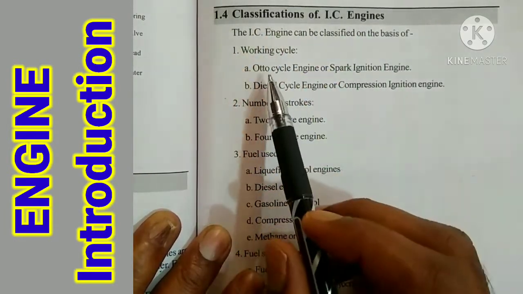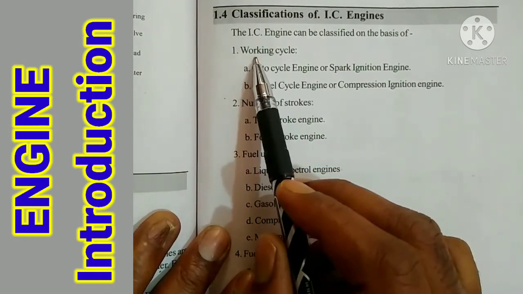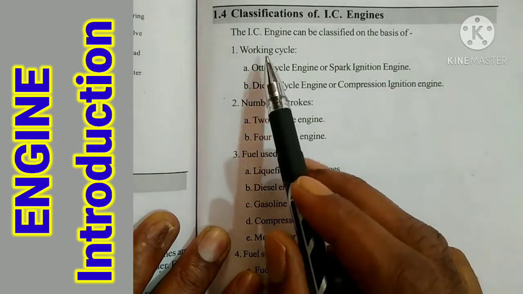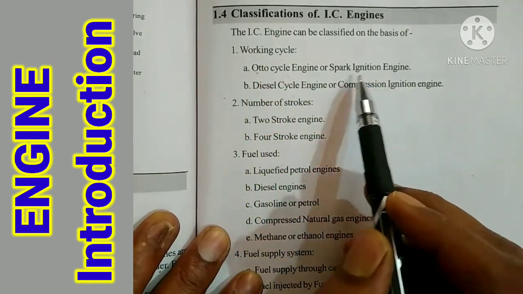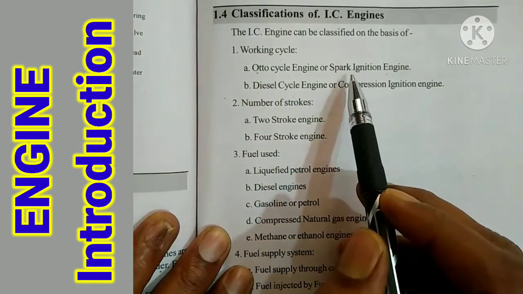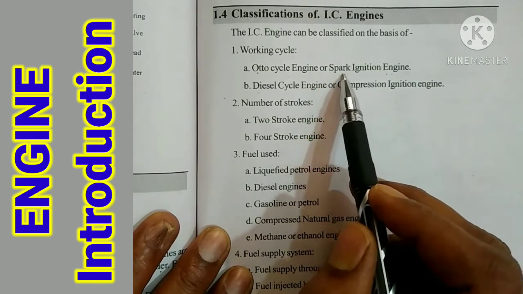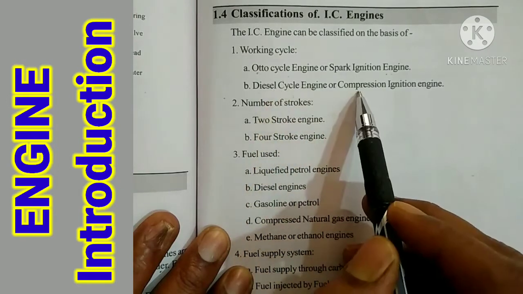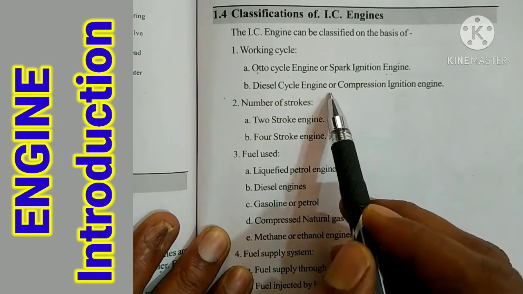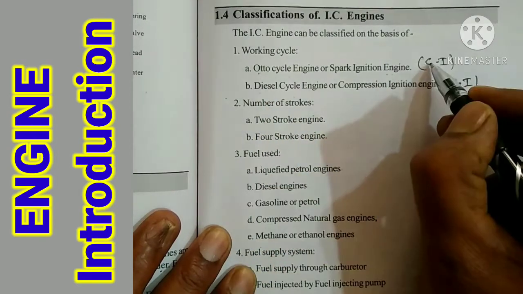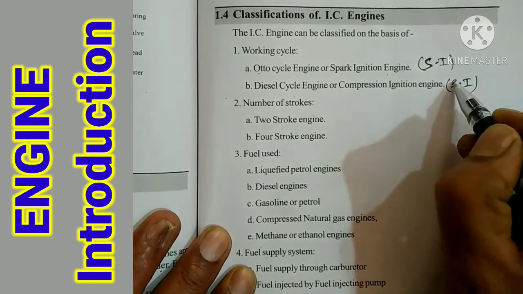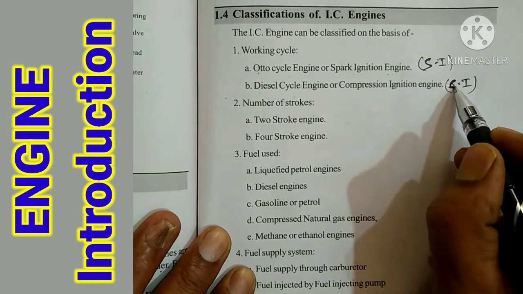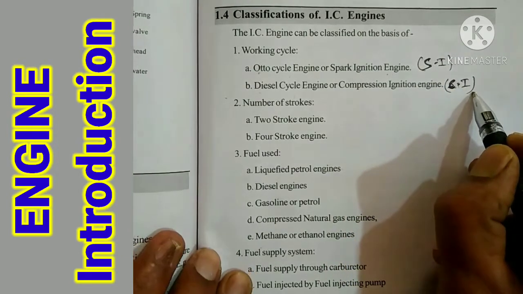Here, how we can classify: the first classification is based on working cycle, that is Otto cycle or diesel cycle. That is also called a spark ignition engine, meaning petrol engines, where the fuel is burnt with the help of the spark. That is called a spark ignition engine, petrol engine. Where, due to the compression, the fuel is burned, that is called a compression ignition engine. This is called SI engine, this is called CI engine.